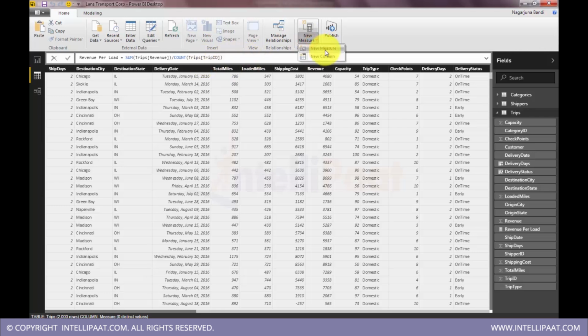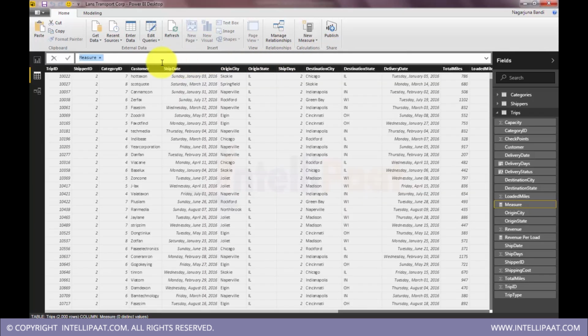So I go create another measure. Revenue per mile. What is the revenue generated per mile?